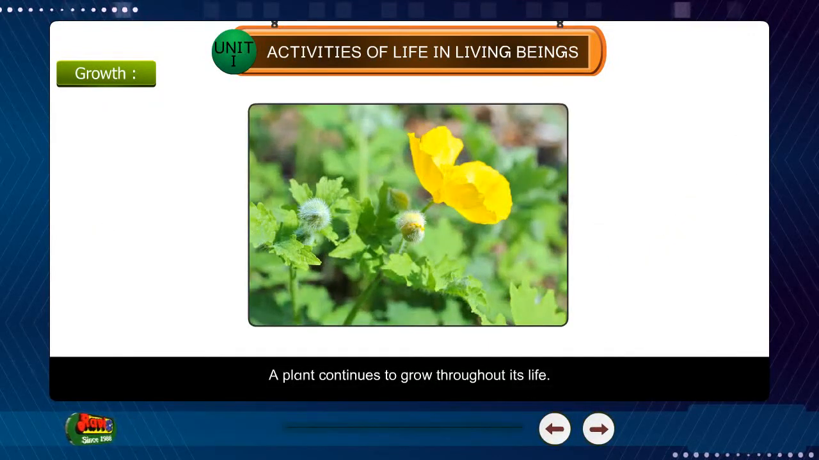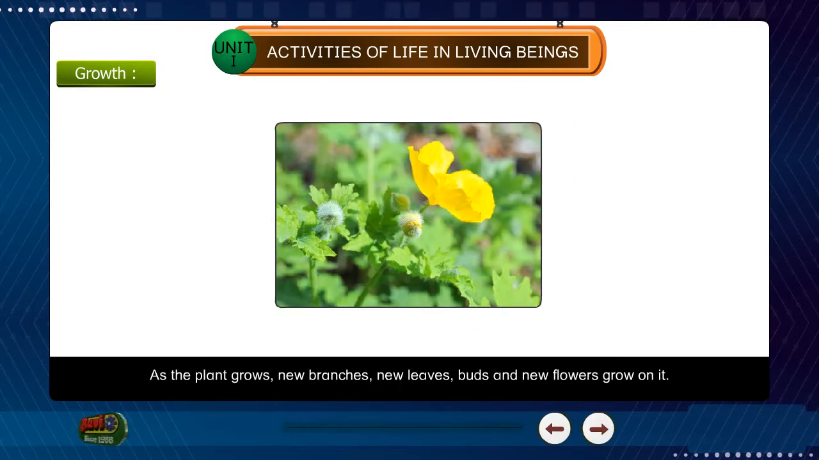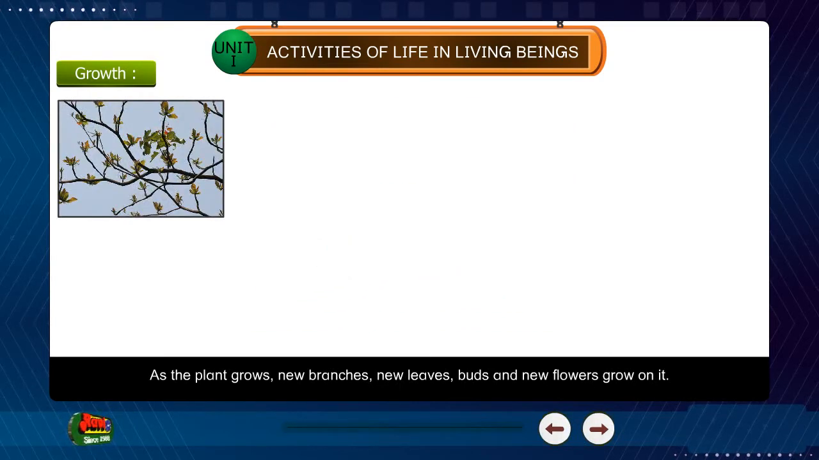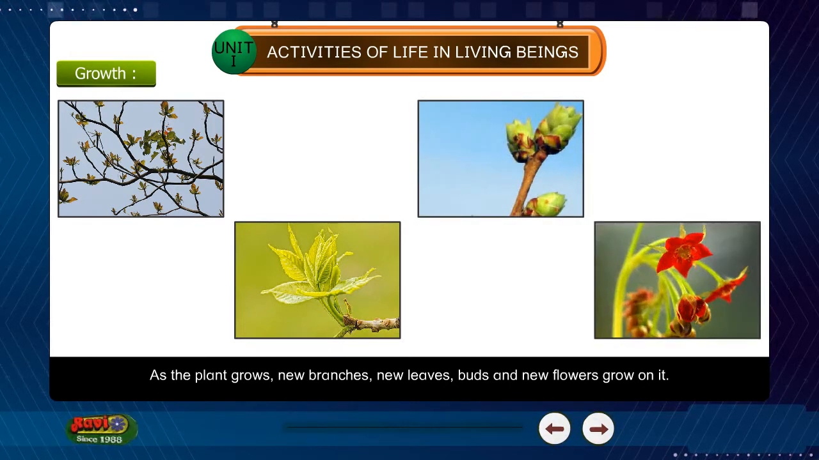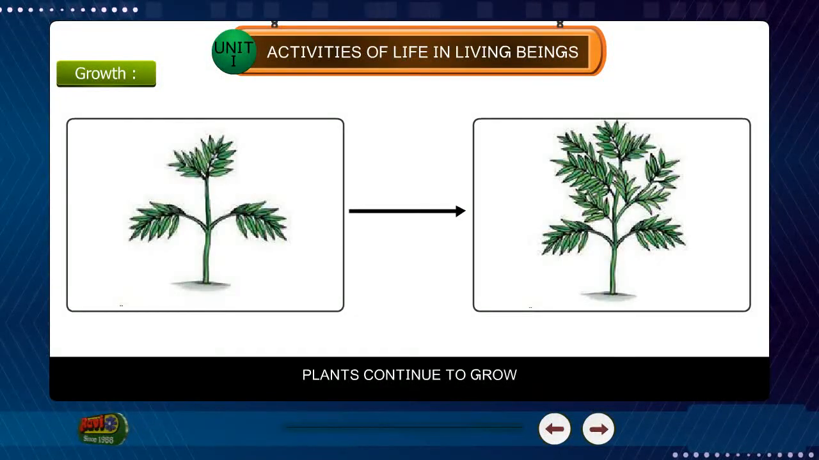A plant continues to grow throughout its life. As the plant grows, new branches, new leaves, buds, and new flowers grow on it. Plants continue to grow.